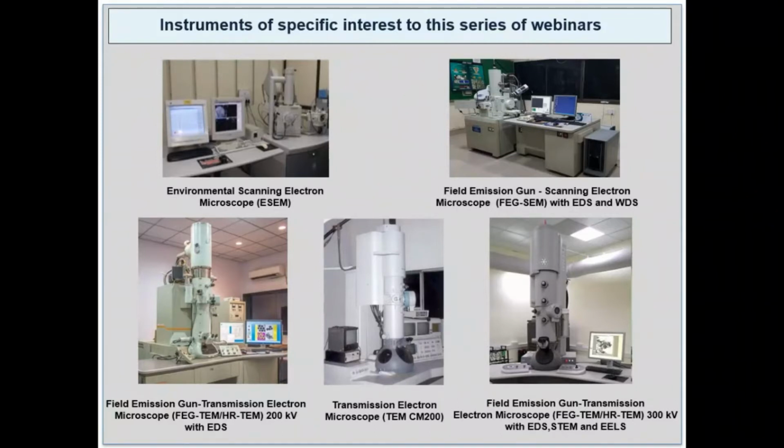One of them is a conventional TEM and the other 2 are field emission gun TEMs. They have different analytical capabilities: the 200 kV FEG TEM has an EDS attachment, and the 300 kV FEG TEM has EDS, STEM, and EELS attachments.